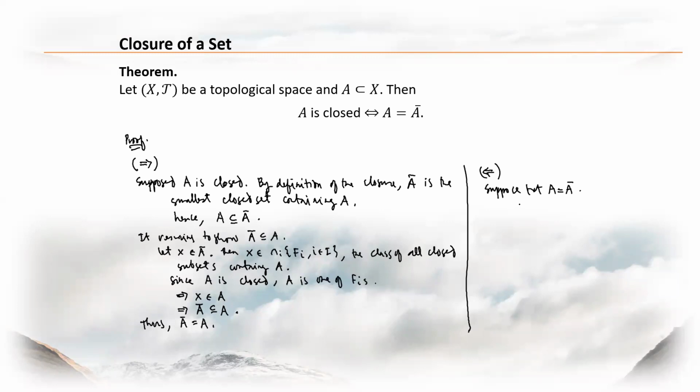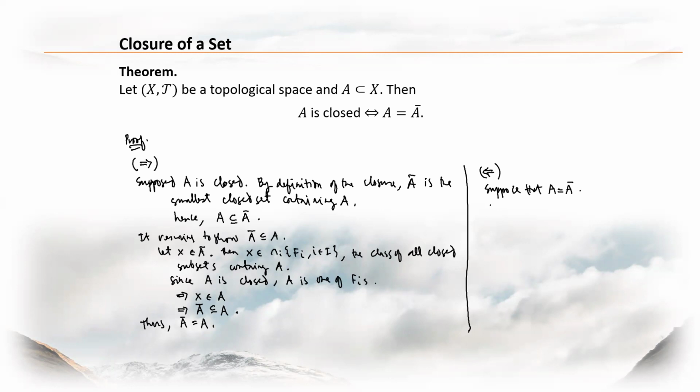Well, this is actually obvious and clear. Of course, you cannot use the argument that it is clear to prove something. No matter how clear, it should be supported by something. So suppose that A is equal to A bar.